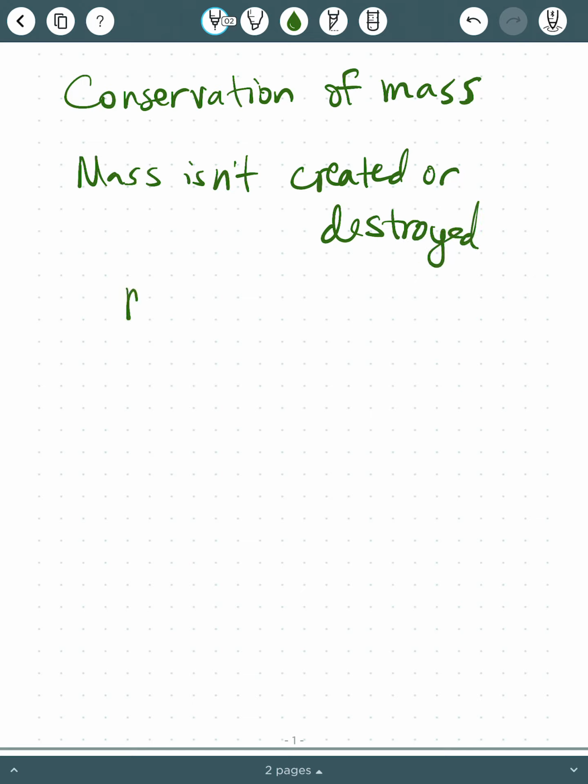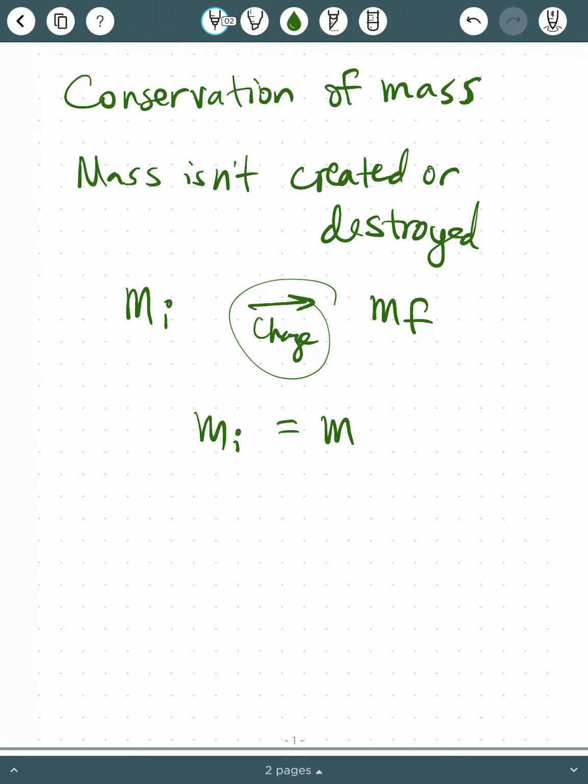And so if we have some initial mass of our system, and then some change happens, no matter what that change is, the final mass is still equal to the initial mass. So our initial mass is equal to our final mass. The sum of all the masses hasn't changed.